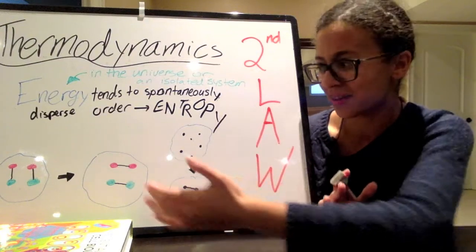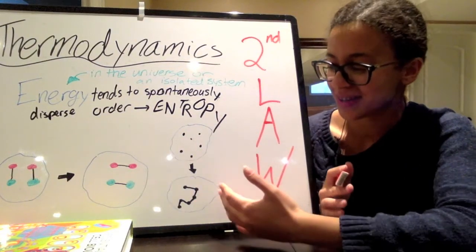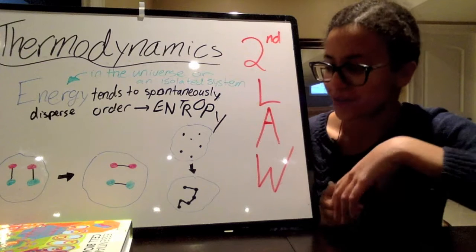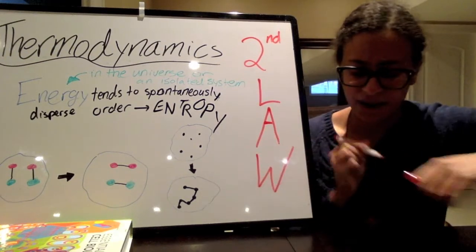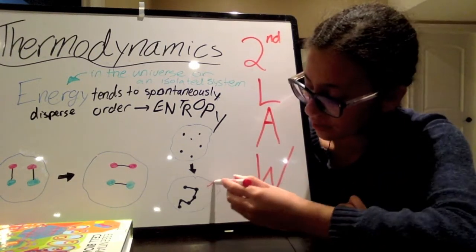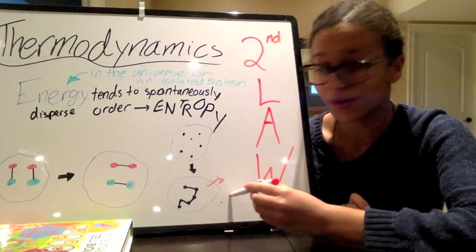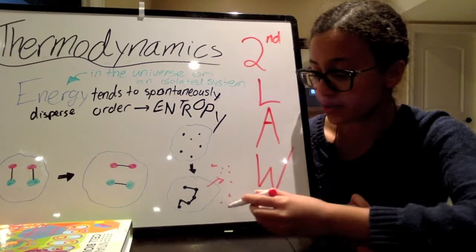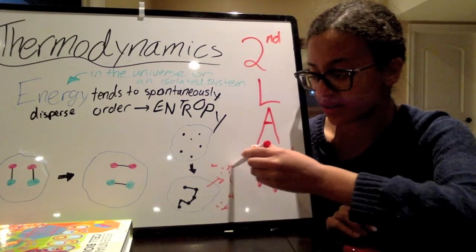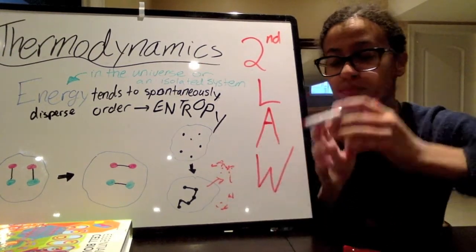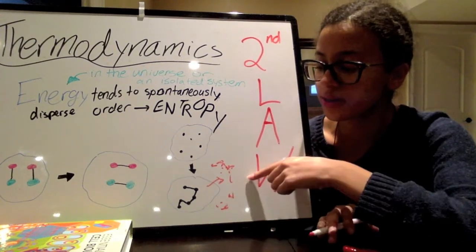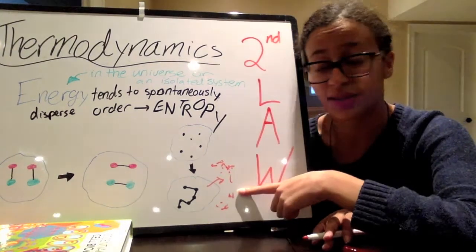We tend to forget that there are other cells around it, and that there's like blood vessels and all this stuff. So when this happens, we're going to have heat released into the surroundings, which is going to make all of the molecules and all the things around it kind of go crazy because they're going to get all that energy and start moving around faster. So the entropy is increasing, it's just on the outside of the cell.